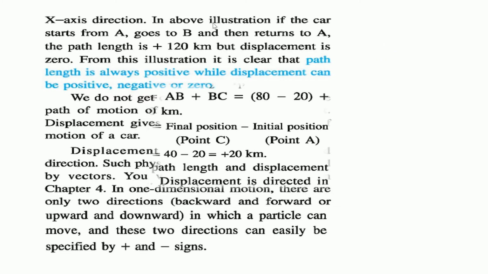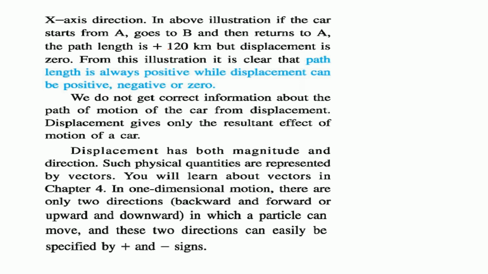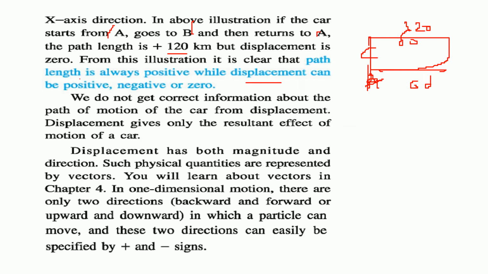So for the displacement of a car in the x direction, in the example we have seen, the car starts from A, goes to B, and returns to A. The total path length was actually 120, but the displacement is just 0. If it starts from here and comes back to this point, the total distance will be 120, because this is 60 and again this is 60, so 60 plus 60 is 120. But this is A, and say the final position is C, and it came back, A and C are in the same position, so the displacement is 0. So path length is always positive, while displacement can be positive, negative or 0.